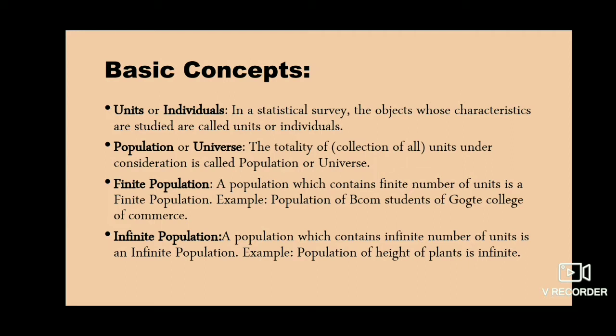You know the exact number of how many students are there. So that is called a finite population. Whereas on the other hand, the population of heights of plants is infinite. You can't get an exact number of how many plants are there and what are their heights. So such cases can be categorized under infinite population.